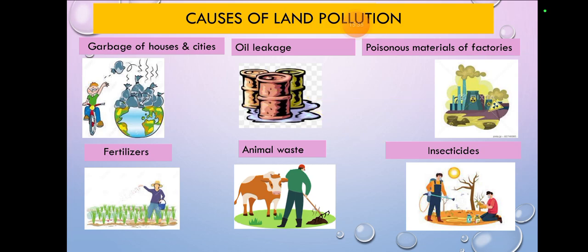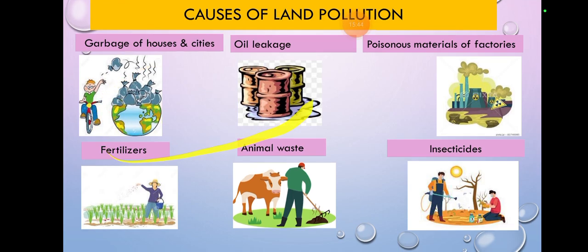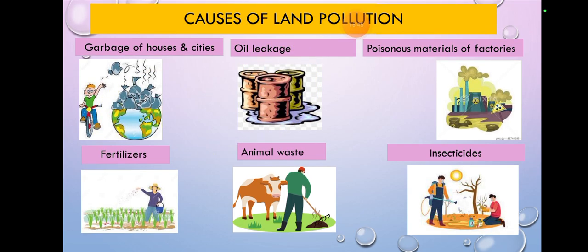Causes of land pollution: garbage of houses and cities. When we throw garbage while traveling, this must be avoided a lot. Oil leaks. When oil leaks, of course, it remains on the floor. This also contaminates the land and also the water.